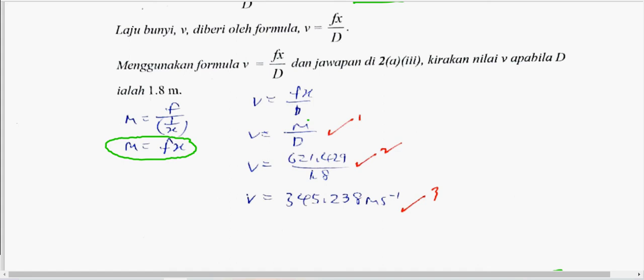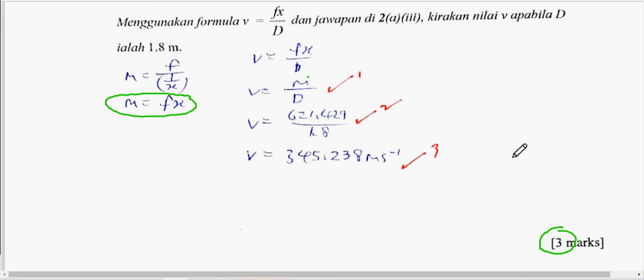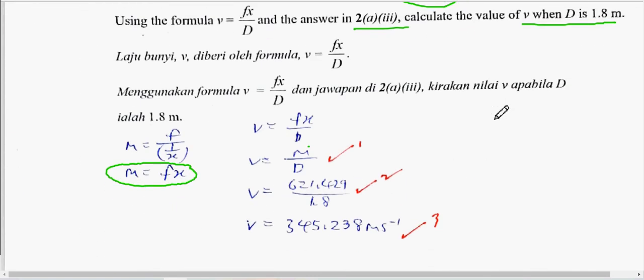And in mark 2, substitute the value. So m will be the gradient in the previous question. Just copy the number and then divide by d. D is given, 1.8 here. Okay, already given here. So your answer, how to calculate? So you see now, the unit for the gradient is in meter per second.